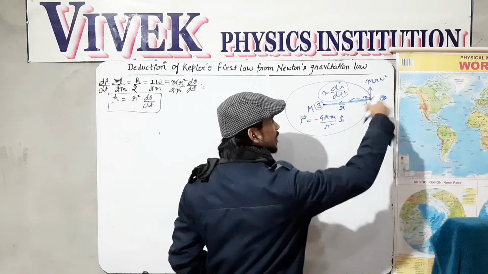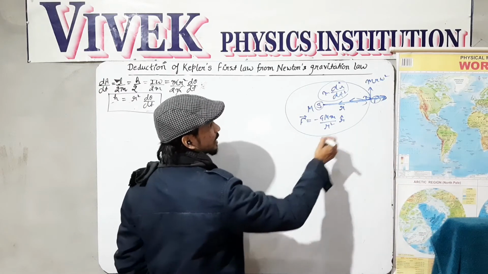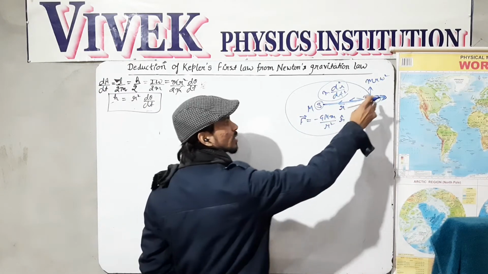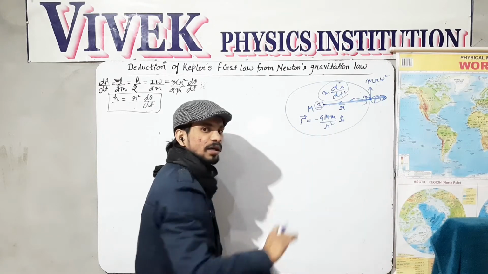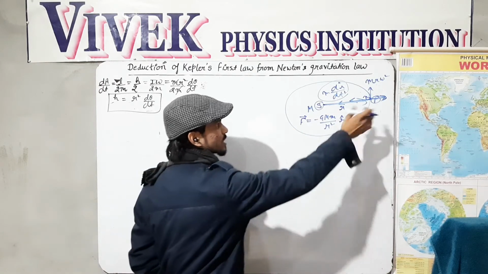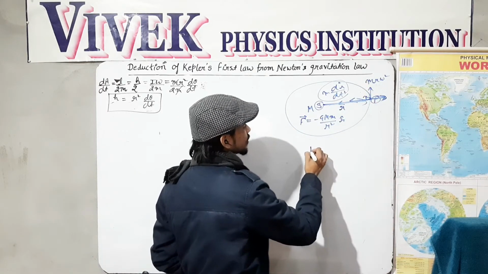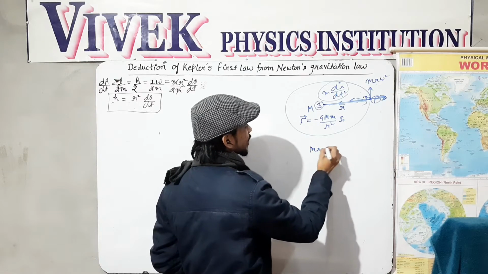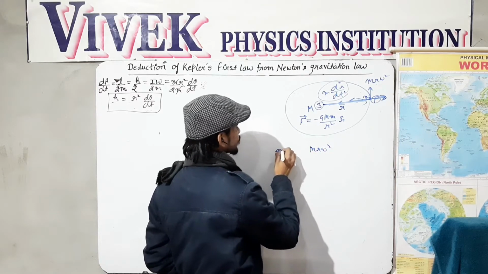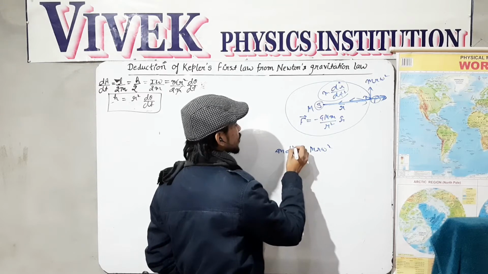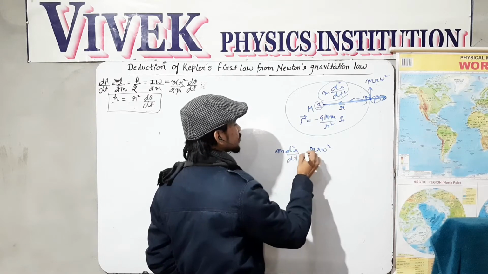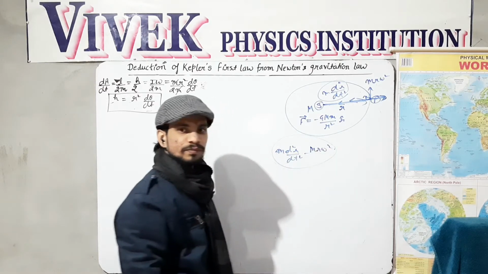Both forces are in opposite directions, and this force is greater because the planet is bound around this sun. So this force is greater, this force is lesser. So the net force on the planet will be m d square r over dt square minus the centrifugal force.